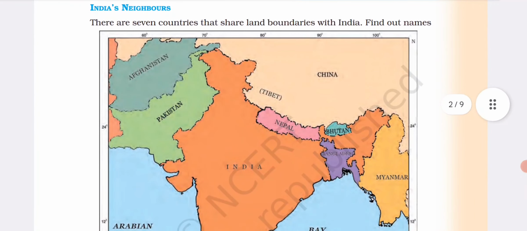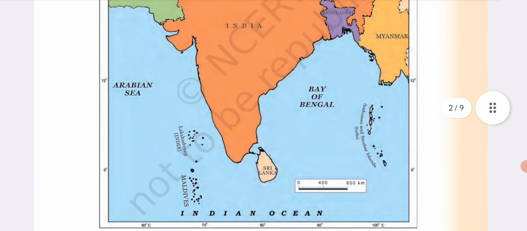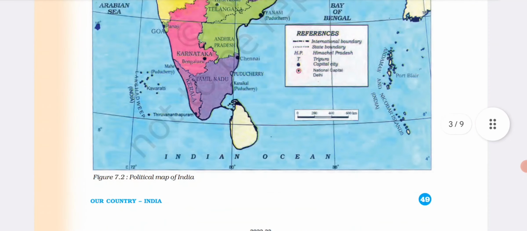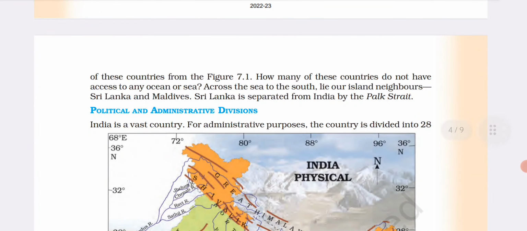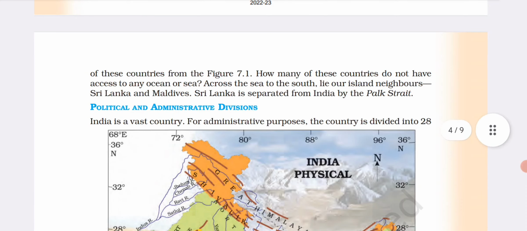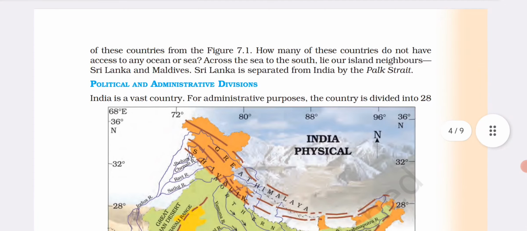Indian neighbors. There are 7 countries that share land boundaries with India. Find out the names of these countries from figure 7.1. How many of these countries do not have access to any ocean or sea? Across the sea to the south lie only island neighbors, Sri Lanka and Maldives. Sri Lanka is separated from India by the Palk Strait.